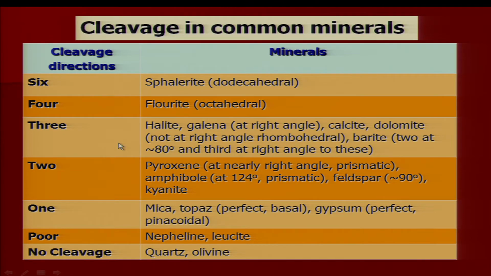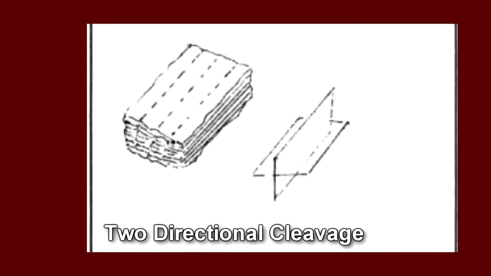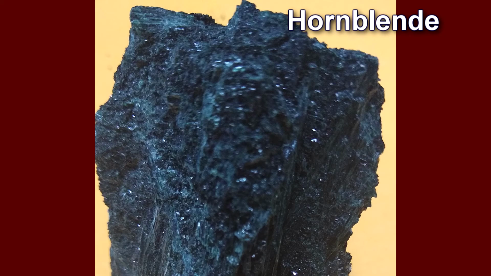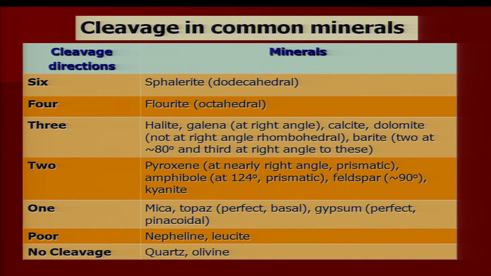In certain cases we get cleavages only in 2 directions. An example is pyroxene, where cleavage is of 2 directions. What is the angle between the 2 directions? That is 124 degrees, and we call it prismatic cleavage.